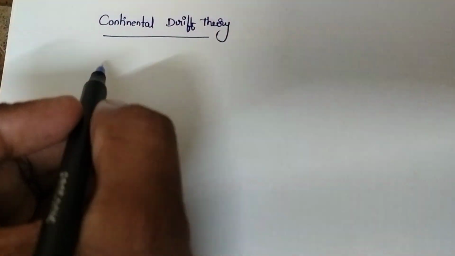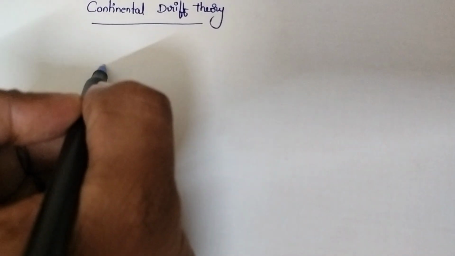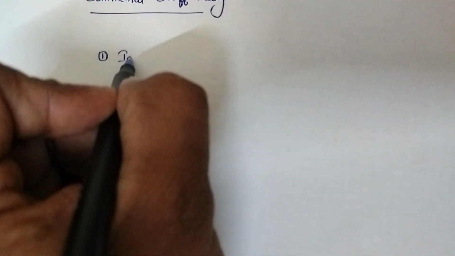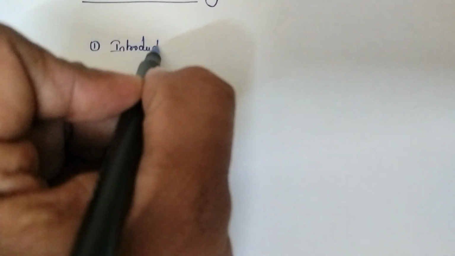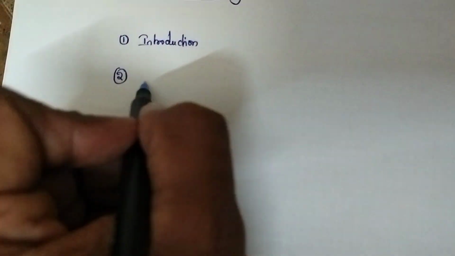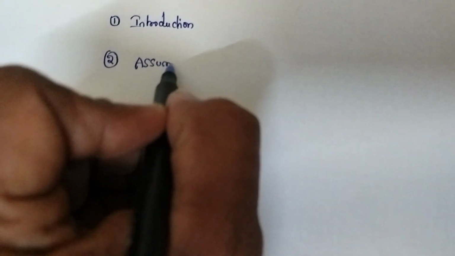Today we will discuss a few points. First, the introduction. Second, for proving this theory, what assumptions the researcher has taken.